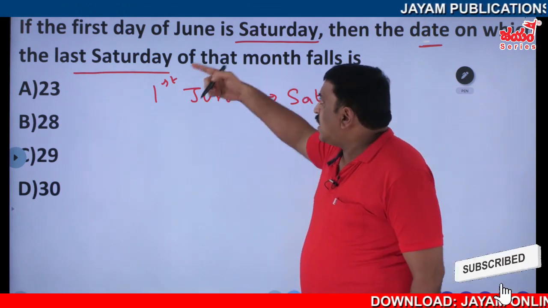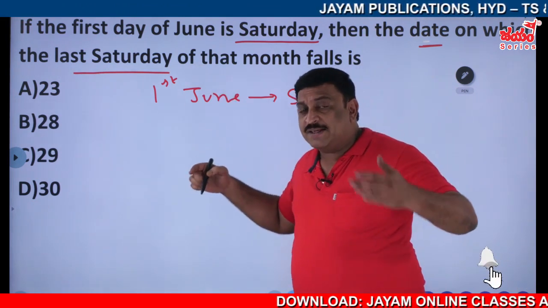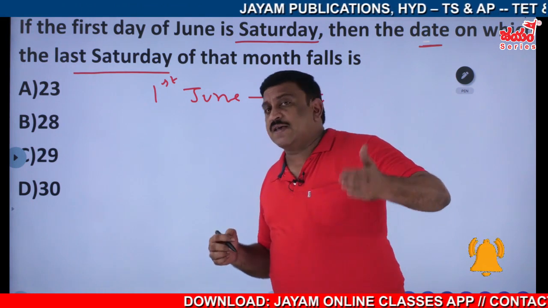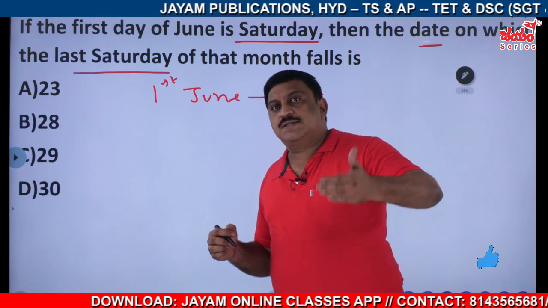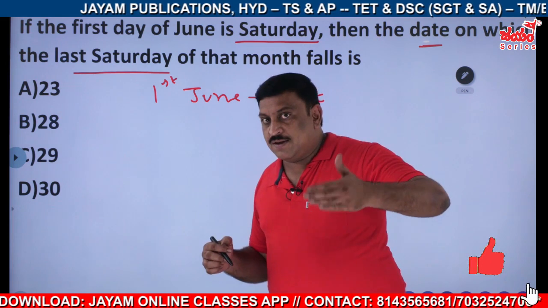The same day comes after every 7 days, is it not? So 7, 14, 21, 28.